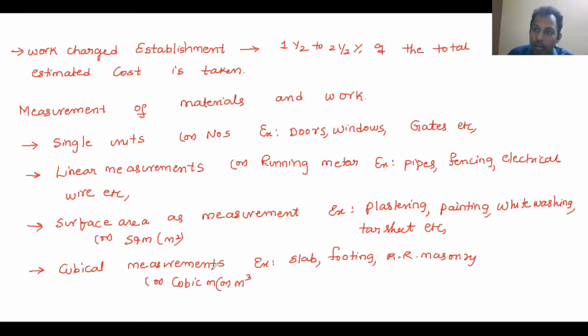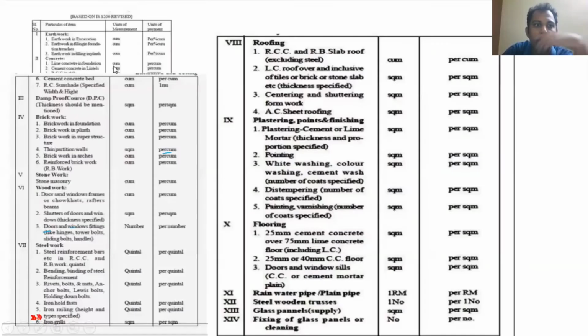Of measurement for different components of the work. In a work, there will be some components which we measure in running meter, some components which we measure in square meter, and some in cubic meter. Now I would like to show you the code IS 1200, which shows all the different kinds of components and what units we need to use.